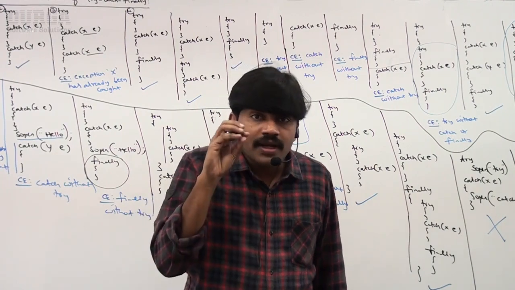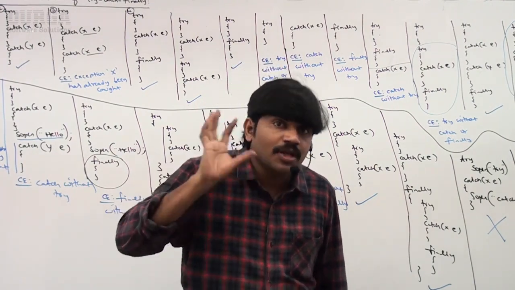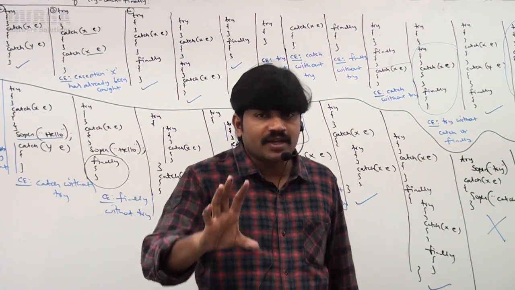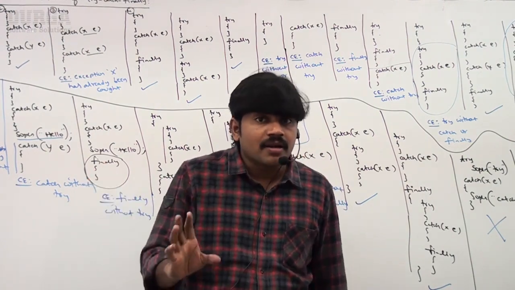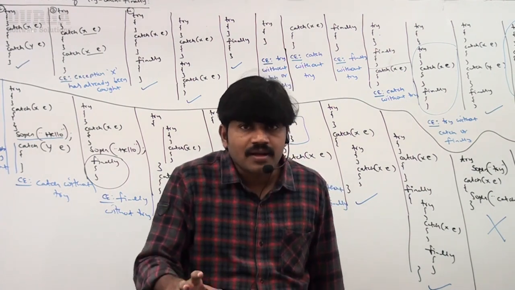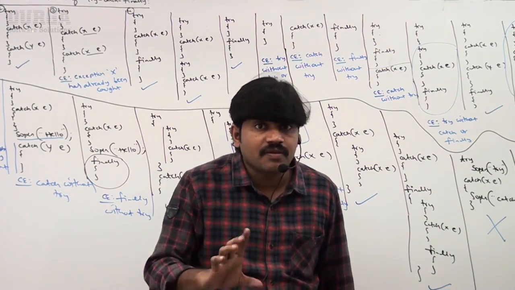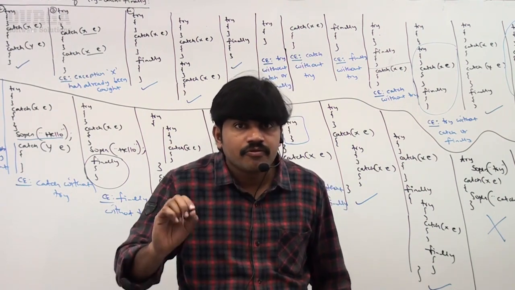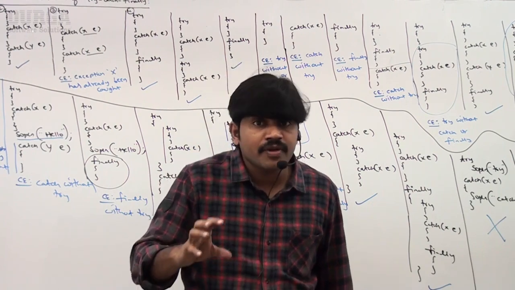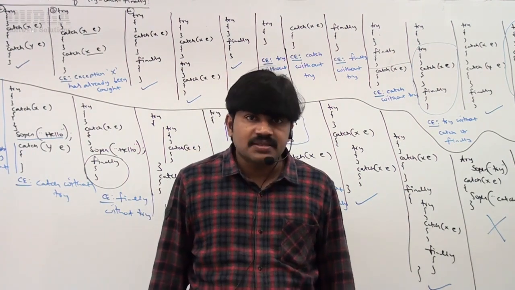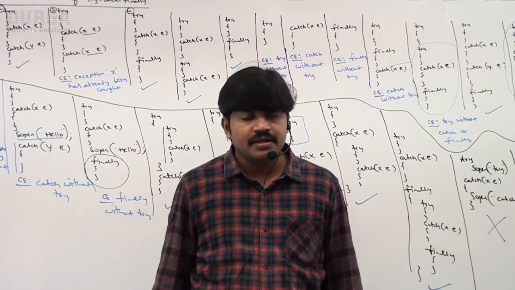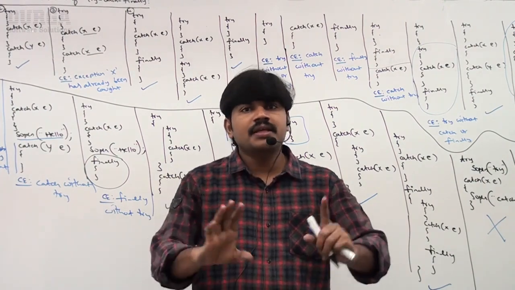Next, only one try you have to take, but multiple catch blocks, and only one finally. So multiple occurrences are possible only for catch blocks, not for try block and not for finally block. Next, whenever we are writing a try block, compulsorily either catch or finally must be required. Try without catch or finally is invalid. Next, whenever we are writing a catch block, a try block should compulsorily be there. Catch without a try is invalid. Finally without a try is invalid.